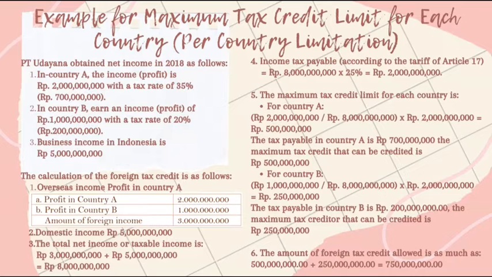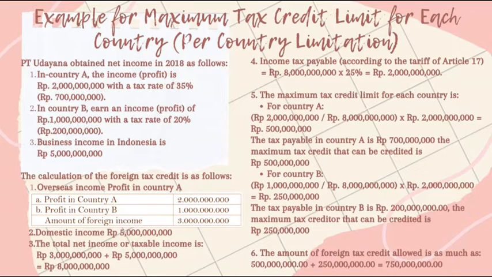1. In country A, the income or profit is 2 billion rupiah with a tax rate of 35%, that is 700 million rupiah. 2. In country B, earned an income or profit of 1 billion rupiah with a tax rate of 20%, that is 200 million rupiah. 3. Business income in Indonesia is 5 billion rupiah. The calculation of the foreign tax credit is as follows.